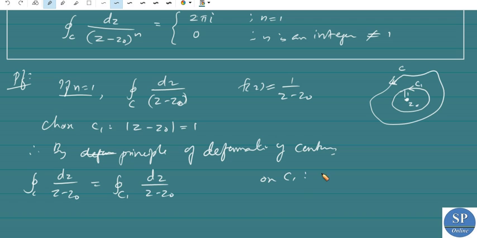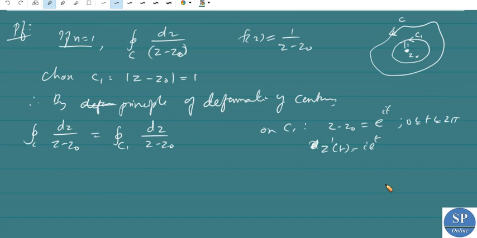So we know on C1 we have z - z0 equal to e^(it) for t varying from 0 to 2π. Therefore, differentiating with respect to t, we have z'(t) - 0 = i e^(it). So this integral is nothing but the integral for t from 0 to 2π of f(z), which is 1/(z - z0), that is 1/e^(it), times z'(t), which is i e^(it), dt.